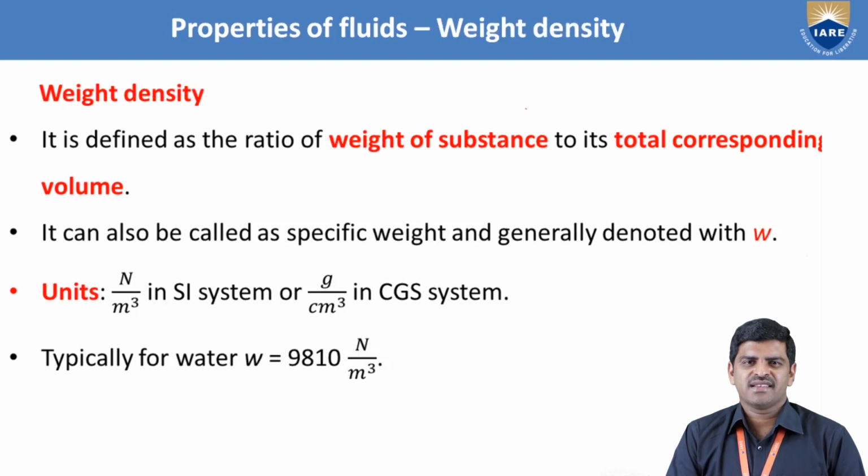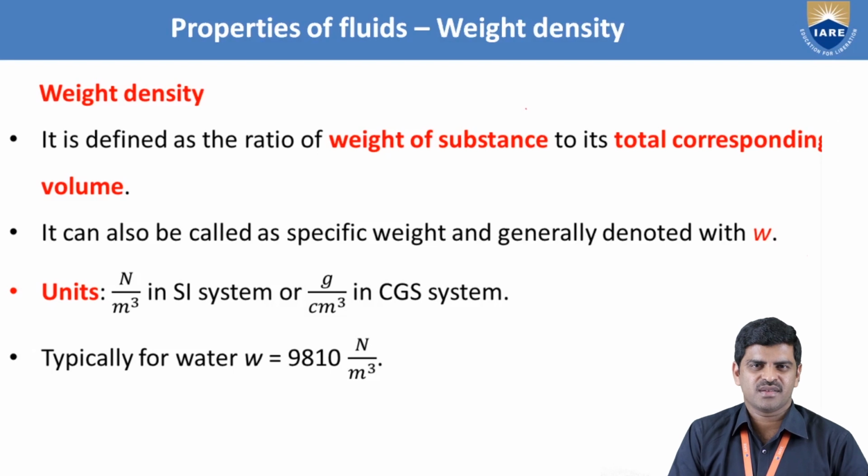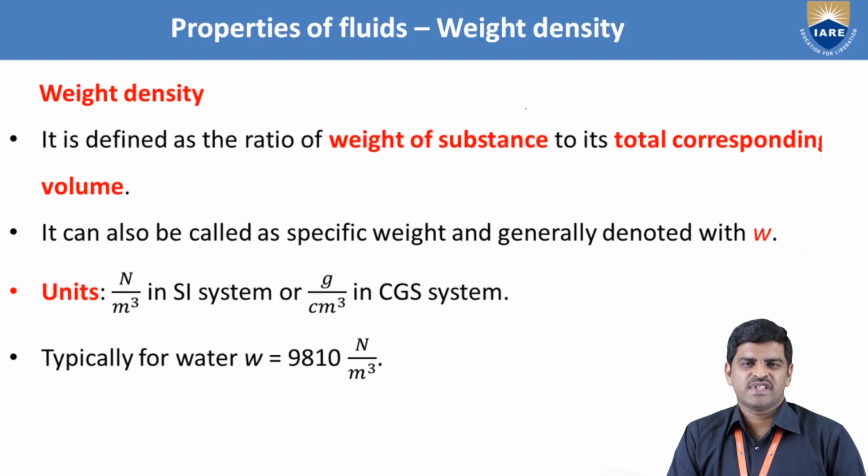It is defined as the weight of the object over the corresponding volume of the system. It is generally denoted with the letter w. Its units can be expressed as Newton per meter cube in SI system of units and dyne per centimeter cube in CGS system of units. Typically for water, we can consider the specific weight as 9810 Newton per meter cube for problems.